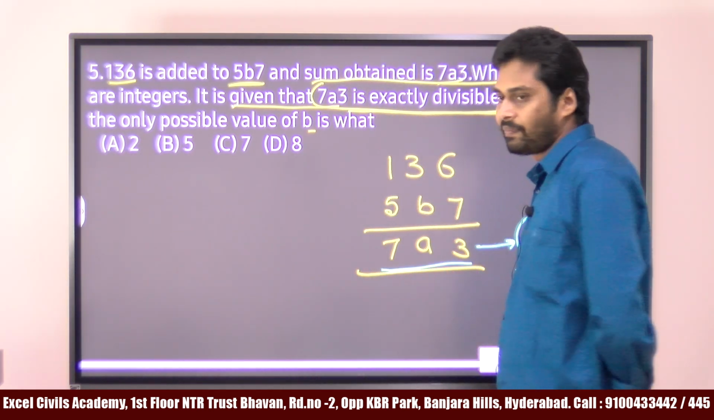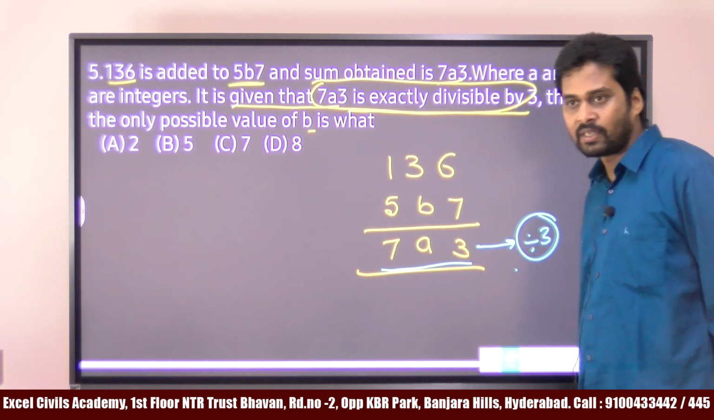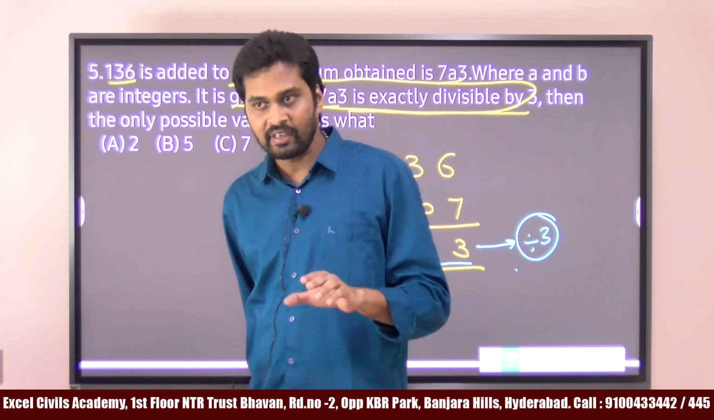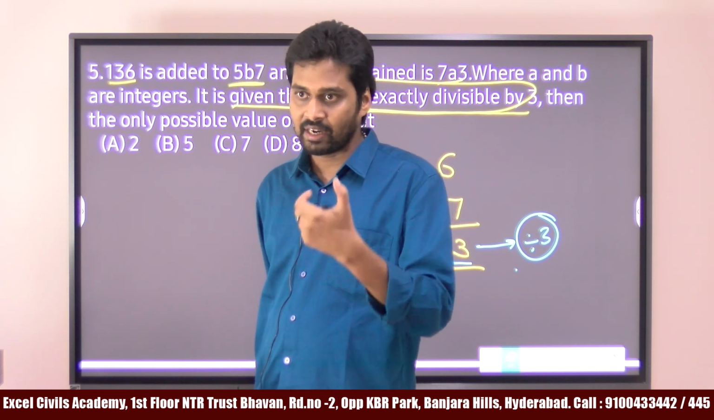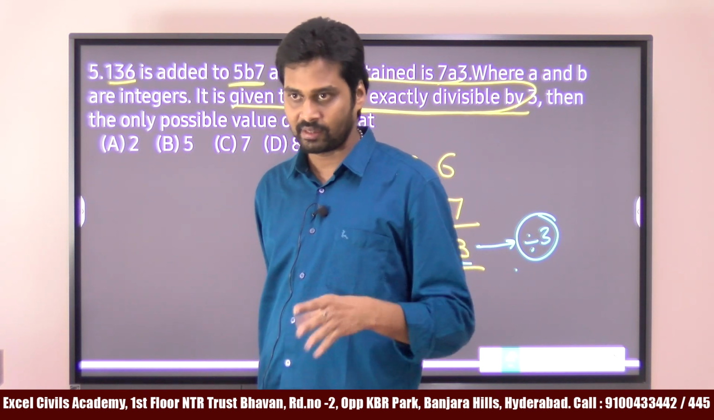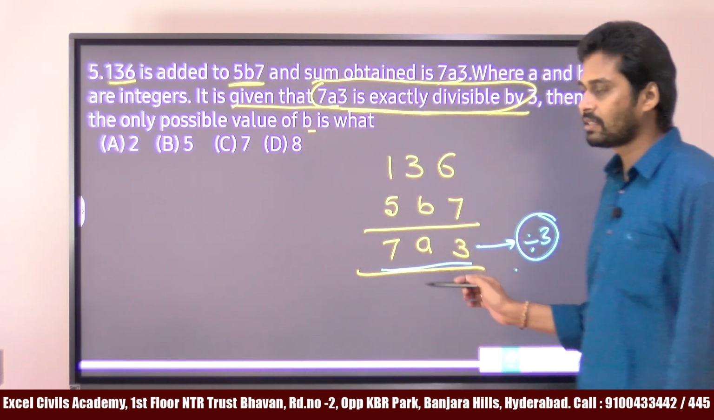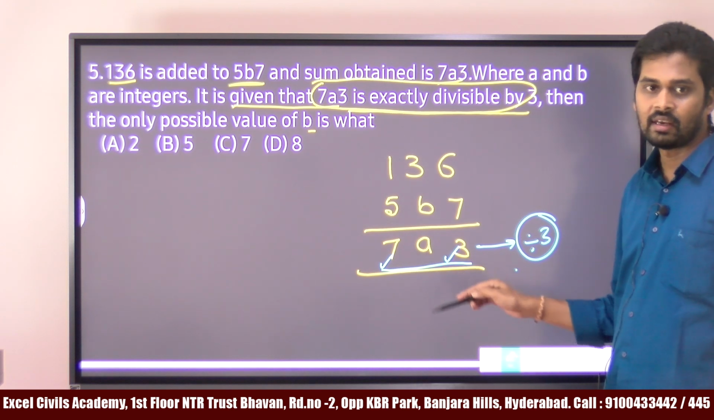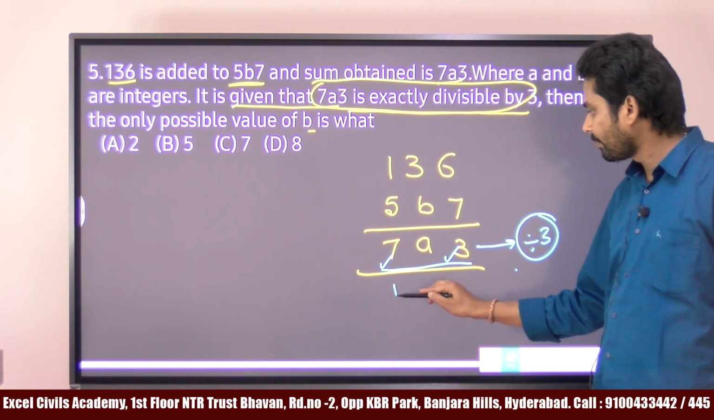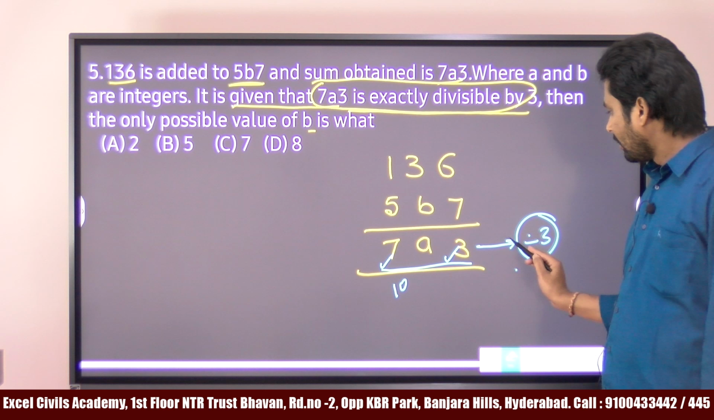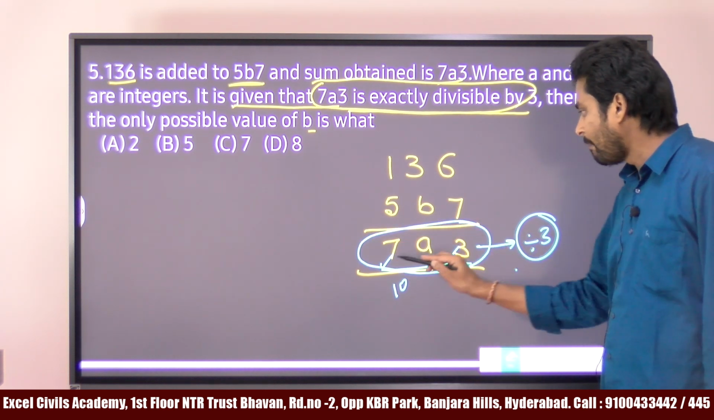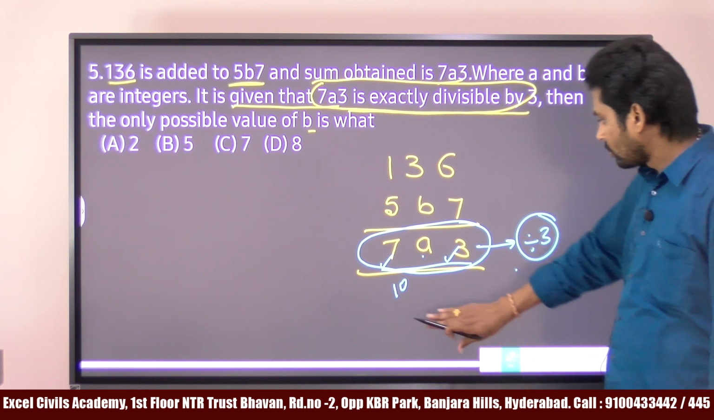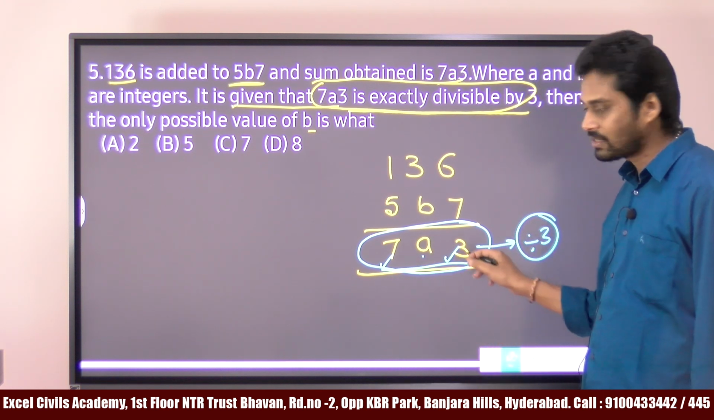See, 7a3 is the number. It is given that the number must be divisible by 3. The divisibility rule of 3 is, if the sum of the digits in a given number is divisible by 3, then the whole number is divisible by 3. Okay. What is the sum? Already we know the numbers, 7 and 3. 7 and 3 combined is 10. The complete sum of these digits must be divisible by 3. So the sum is already 10, 7 plus 3 is 10.